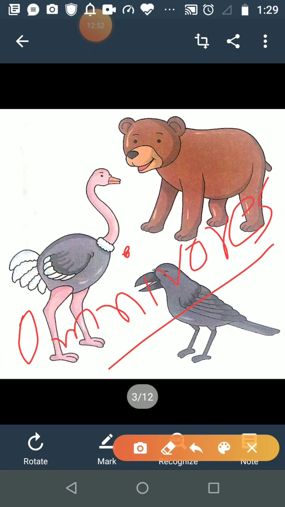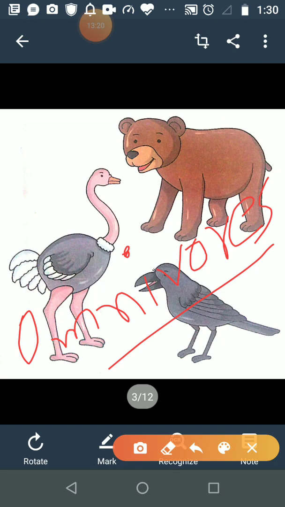So here, student, the tiger is not directly eating the grass. Try to understand. A tiger is not eating grass because the tiger is a carnivorous animal. And what is the property of a carnivorous animal? They are known as flesh eating animals. Now the deer is eating the grass and the tiger is eating the deer.